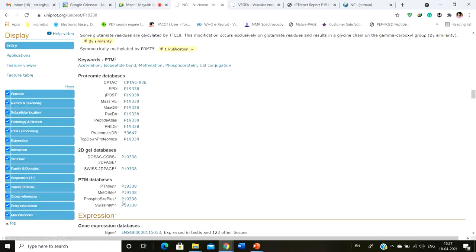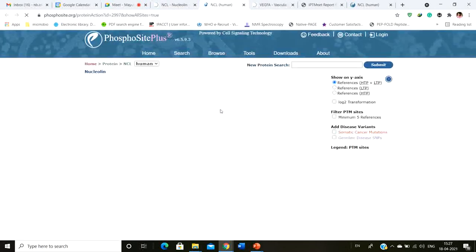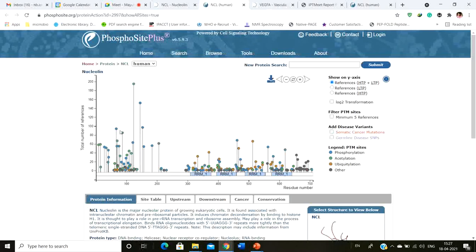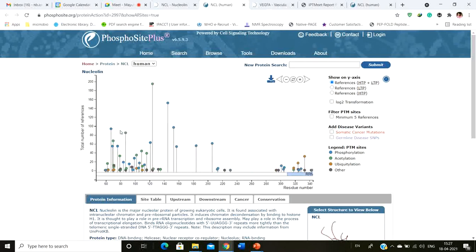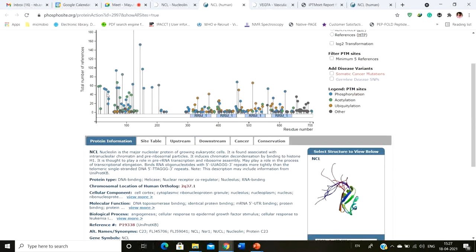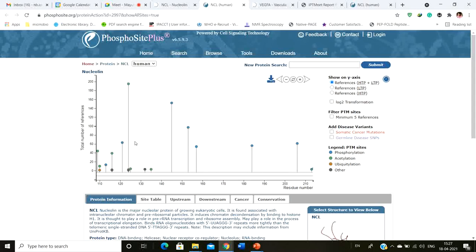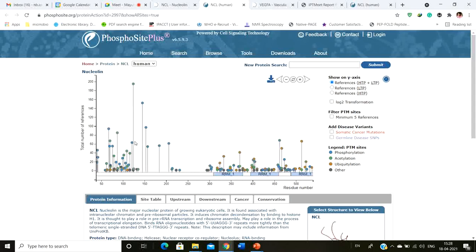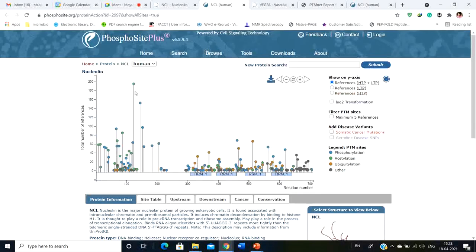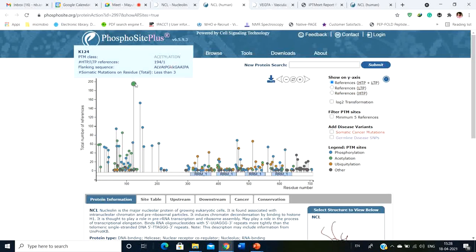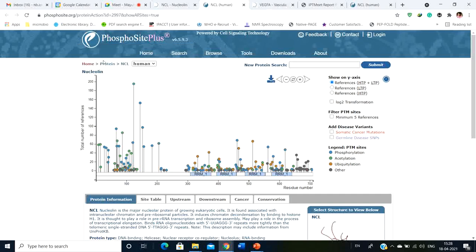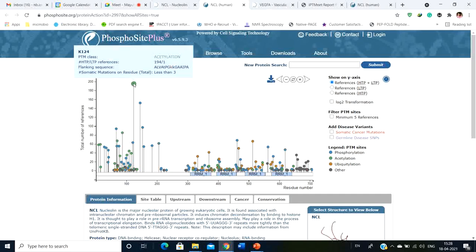So the PTM database is PhosphoSitePlus. If you simply click on it, PhosphoSitePlus is one of the databases. It's a third-party database, and here you can actually find out the post-translational modifications. Okay, if you simply click on it, this is the whole protein, and if you move your mouse wheel up, you can zoom in and see the nature. For example, if you move your mouse to this particular highlighted ball, you can see that this is lysine 124. Just take a look. You have K124, right?